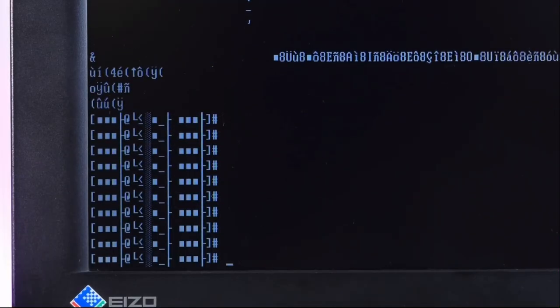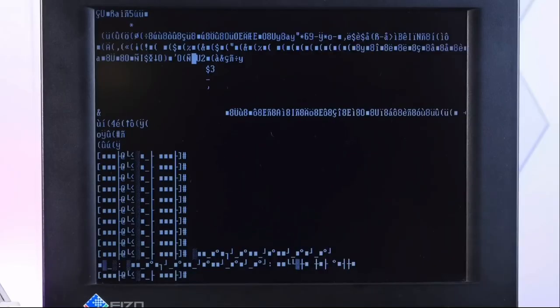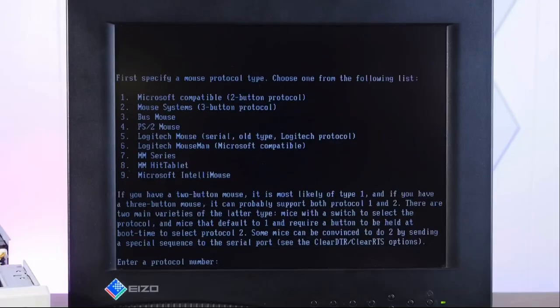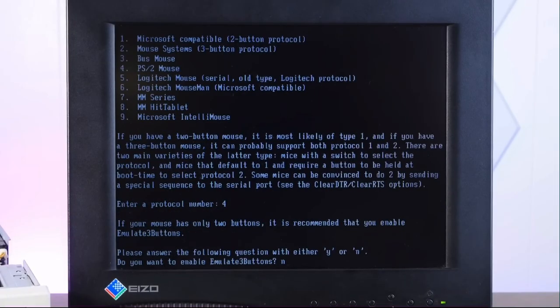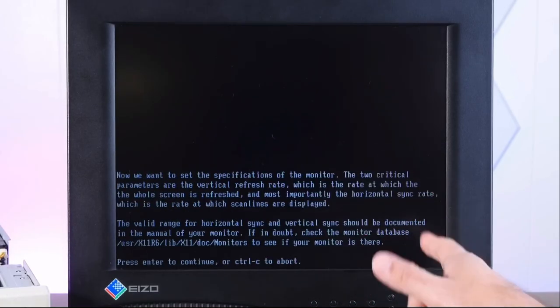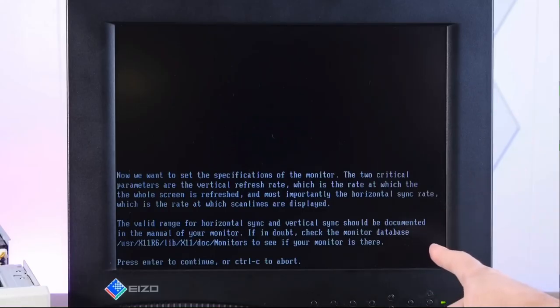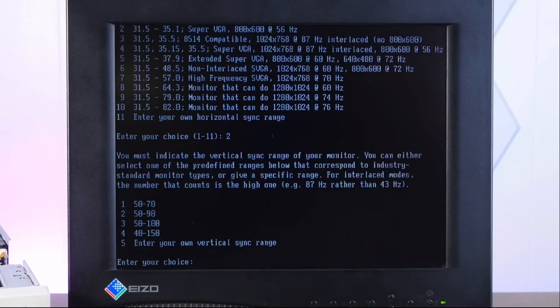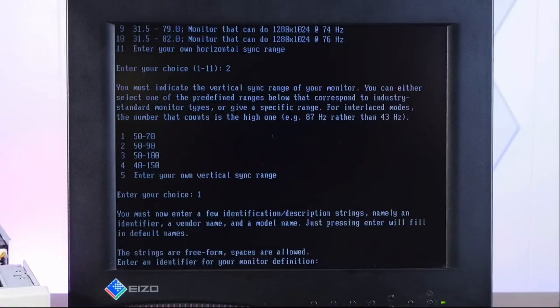Now this has been all kinds of messed up. Let's restart. Linux straight from the void. Let's try this again now that we know where the mouse is. So PS/2 mouse, no 3 buttons, and /dev/psaux. Choose the keyboard. Now we have to set specifications for the monitor, which we're just going to guess. All right, so we're going to go SVGA 800 by 600. Vertical sync range, we're going to guess number 1.